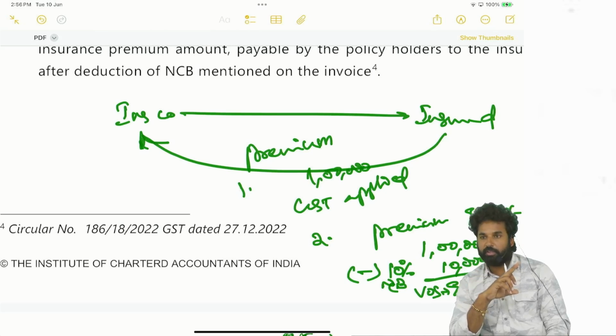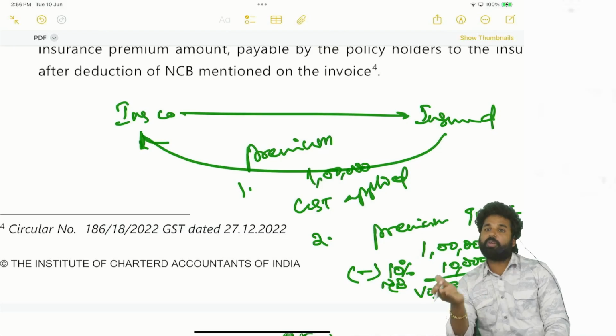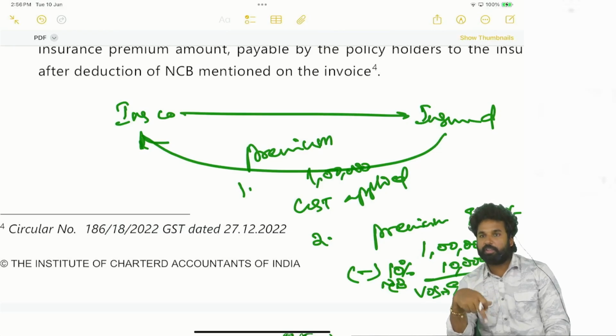What is that? From the point of view of the insured, no claim bonus he is getting. Why is he getting no claim bonus? For not claiming insurance he is getting bonus. For not doing something he is getting bonus, no? So will that be treated as supply? Is the question there? First of all, it is not a supply.